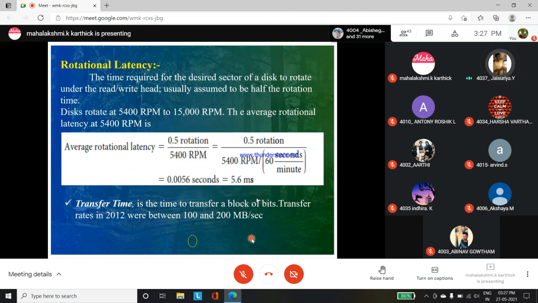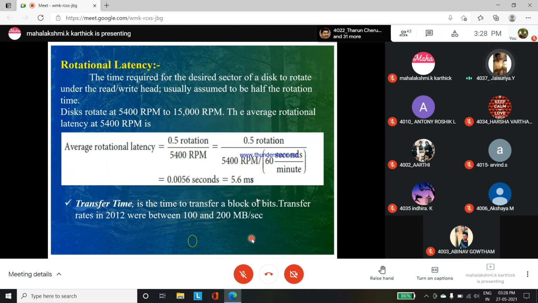Rotational latency is the time required for the desired sector of a disk to rotate under the head, which is usually assumed to be half of the rotation time. For example, disks rotate at 5400 RPM to 15,000 RPM. So the average is 0.5 rotation at the minimum 5400 RPM. So 0.5 divided by 5400 RPM, converted by 60, gives us 5.6 milliseconds.